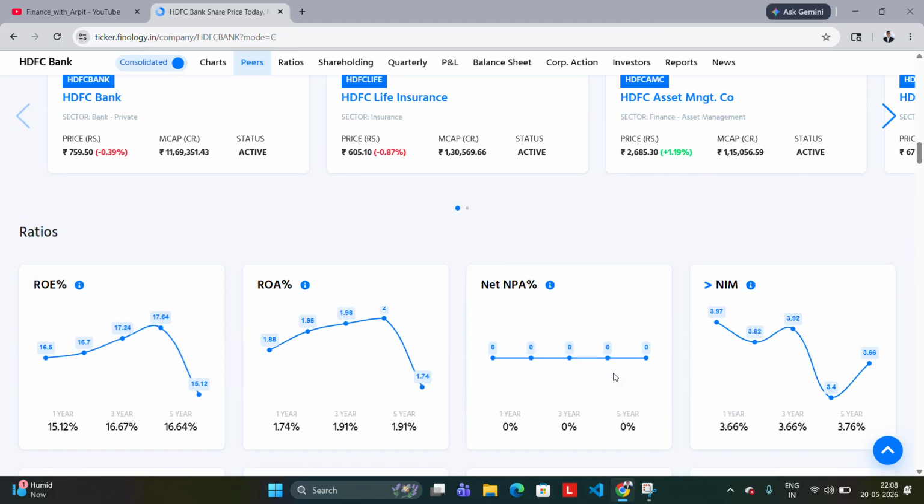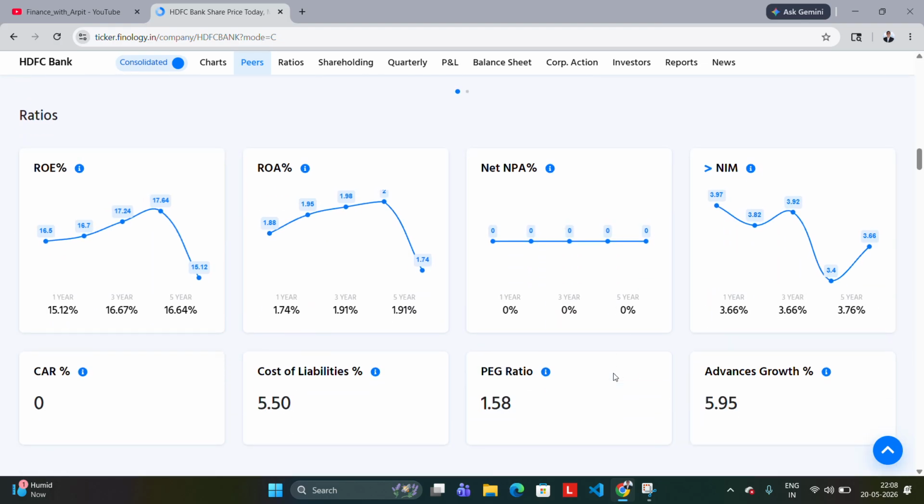Let's see a few other important ratios. This is advances growth. It means how much money the company can get year on year without any extra cost. That is how much people trust them, so that they can get that money in current and savings accounts at a lower interest rate and give it back to the market in the form of loans at a higher interest rate, and earn a high amount of money. So the higher the better.